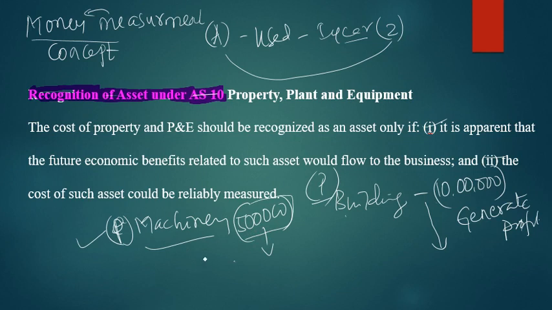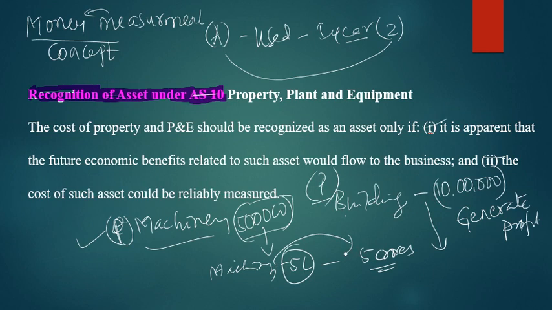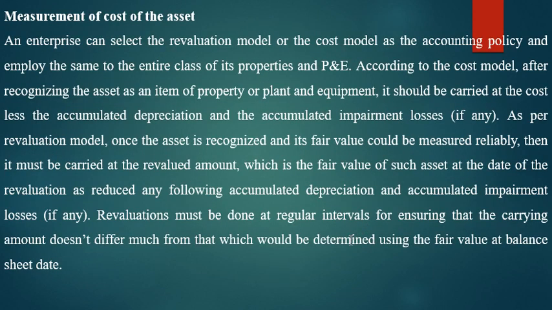Say, for example, there is machinery. Normally the value of the machinery is 5 lakh rupees, but you are showing 5 crores. It is not reliable, right? Normally the average, even the highest, value for the asset is 5 lakh rupees, but you are showing 5 crores in the accounts. So it is wrong, and it is not measured as an asset. So there is no chance for you to go for malpractices. Simple.